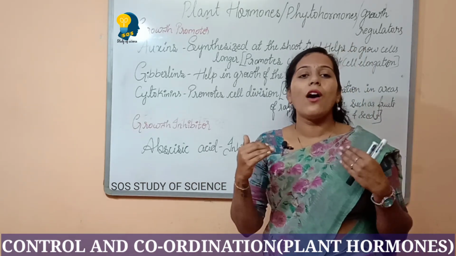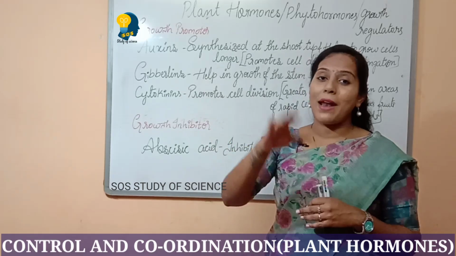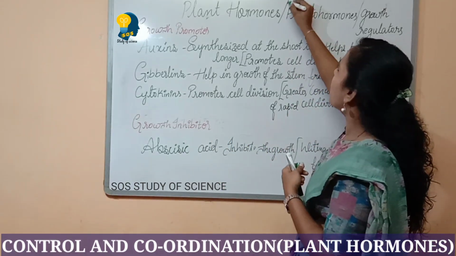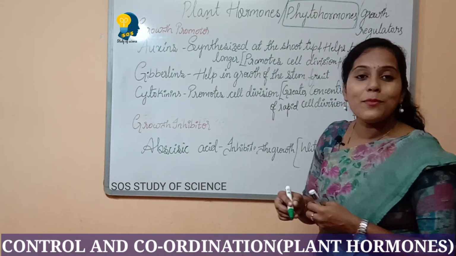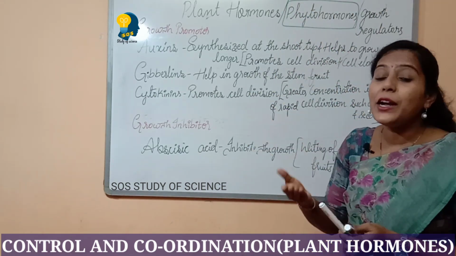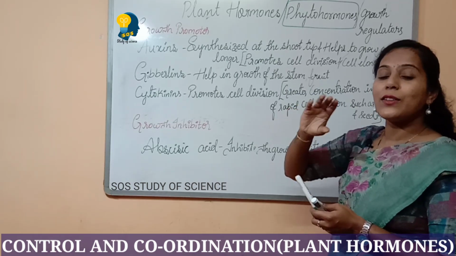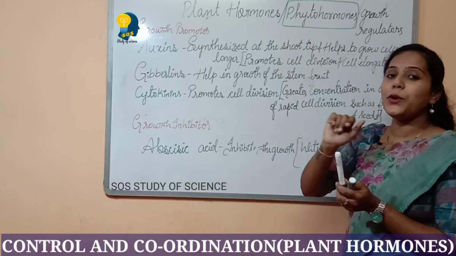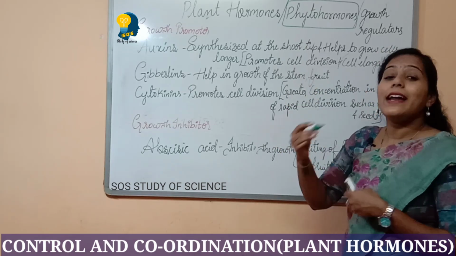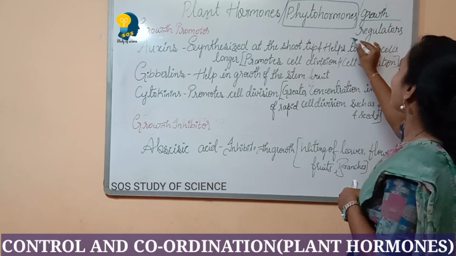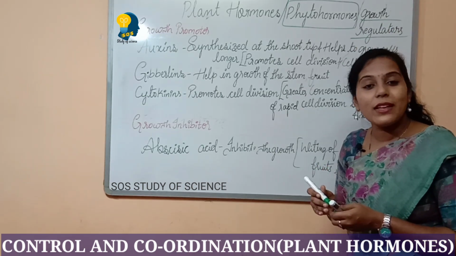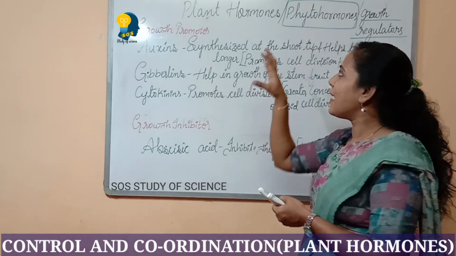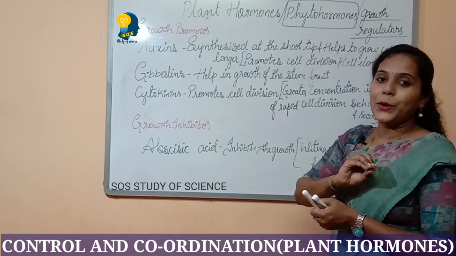In humans we call them hormones. When I talk about plant hormones, we call them phytohormones. Plant hormones are also called phytohormones. In animals we generally call them hormones, but in plants we call them phytohormones or plant hormones. They are also called growth regulators. Hormones in the plants are called growth regulators. Clear? You got an idea, right? Why do we call them phytohormones?